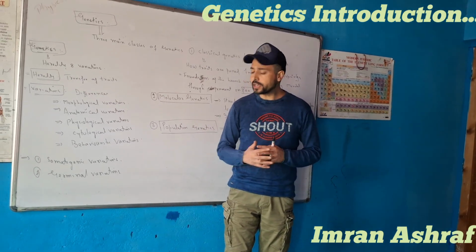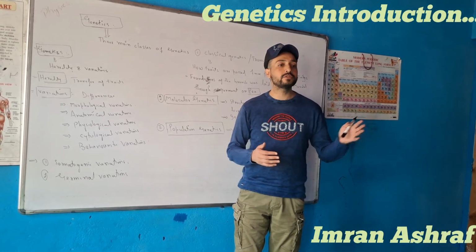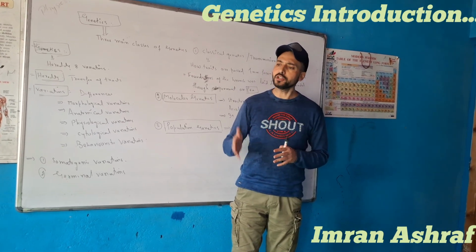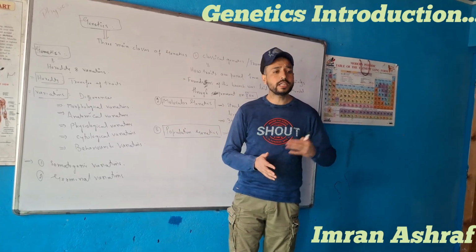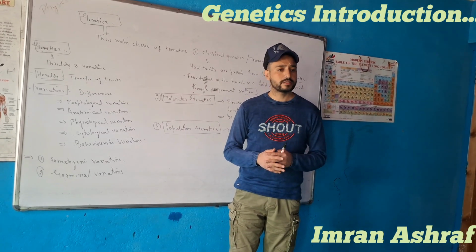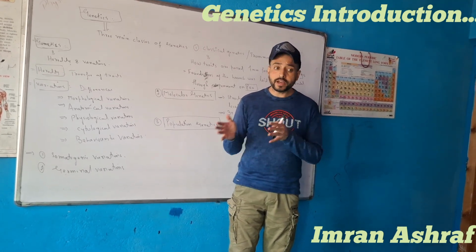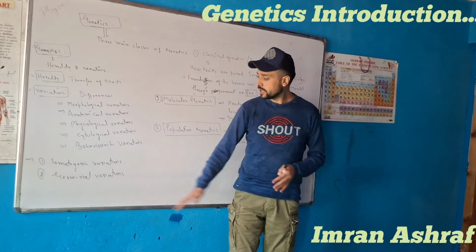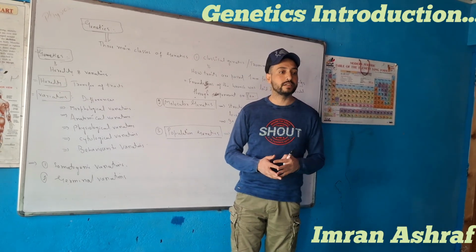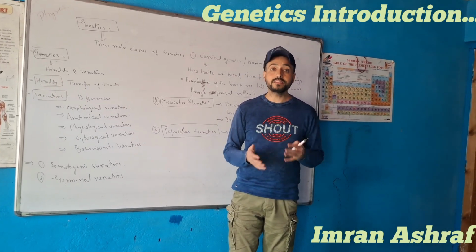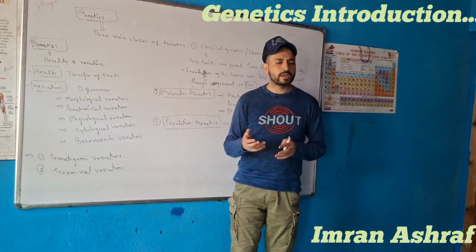The second type of variation is germinal variation, or blastogenic variation. Germinal variation occurs in the germ cells. A germ cell is any biological cell that produces gametes, so germ cells are responsible for the production of gametes. The variations that occur in the germ cells are called germinal variations. Germinal variations are inheritable, meaning they get transferred from parents to offsprings.